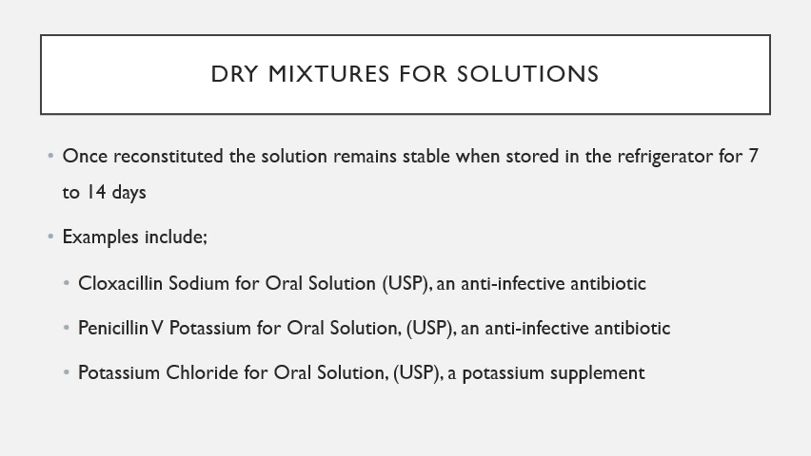There are many formulations that are available in the market. For example, the cloxacillin sodium for oral solution that is described in the United States Pharmacopoeia. It's an anti-infective antibiotic from the class of the penicillins, used in the treatment of various types of infections. The penicillin V potassium for oral solution is also described in the United States Pharmacopoeia. It's an anti-infective antibiotic used in the treatment of various types of infections. The third product is the potassium chloride for oral solution, also described in the United States Pharmacopoeia, and it is a potassium supplement used in the deficiencies of potassium.